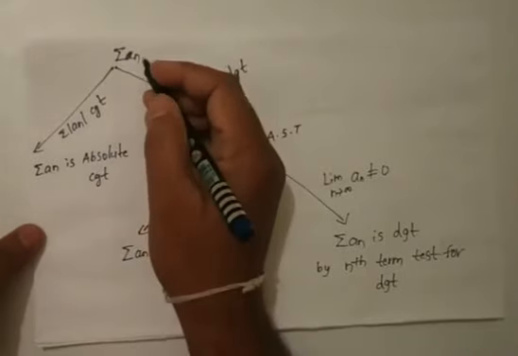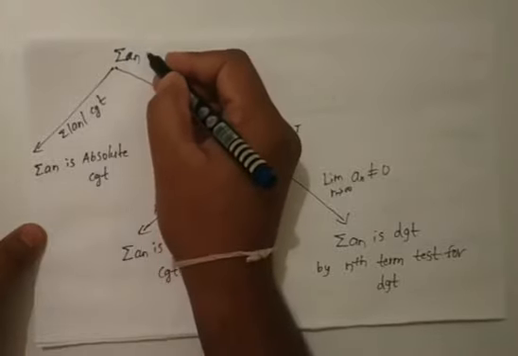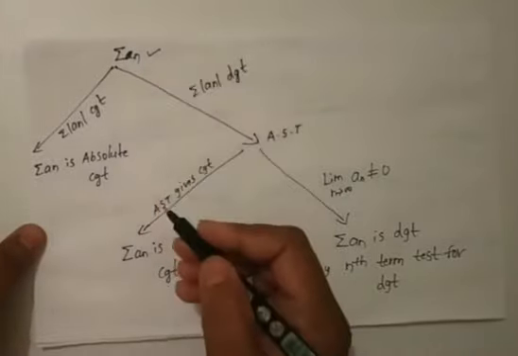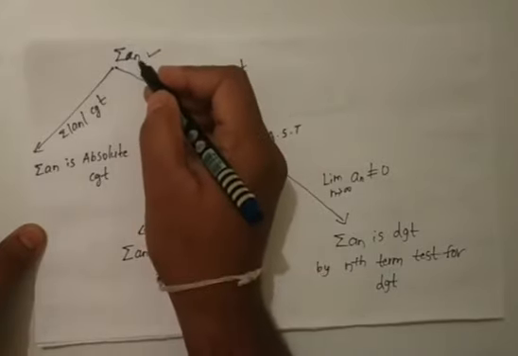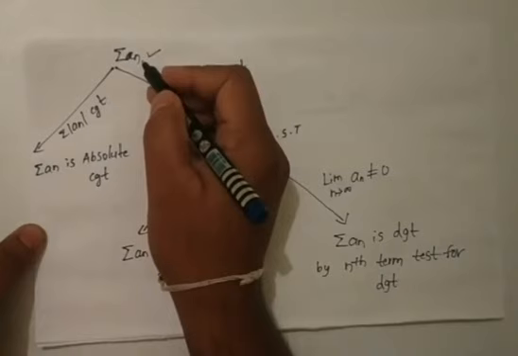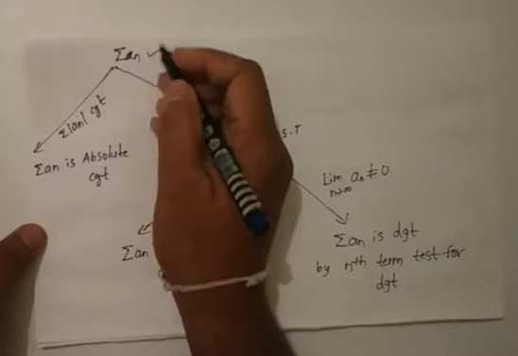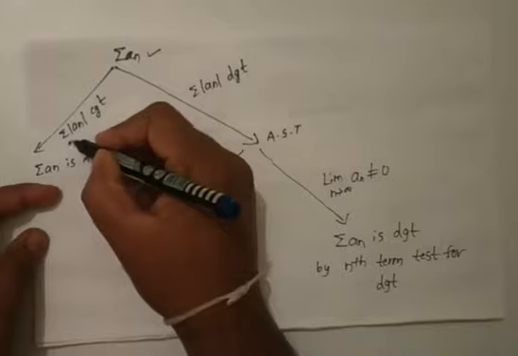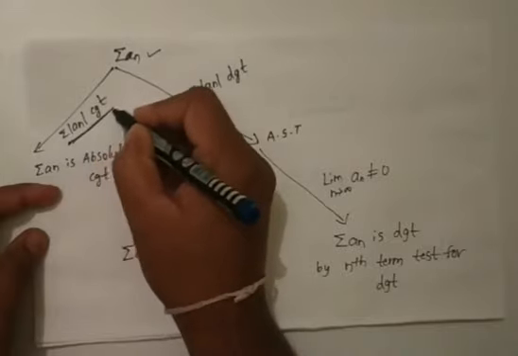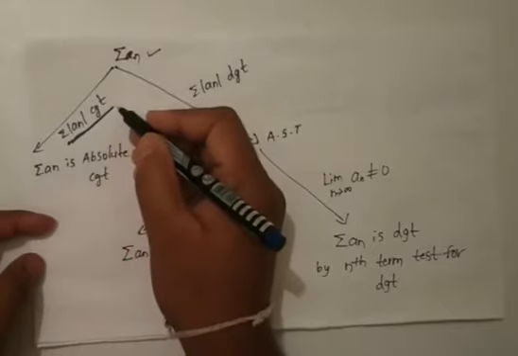Okay students, let us consider summation an a given series. Please listen very carefully. Let us consider summation an a given alternating series, or any series. Then suppose summation modulus of an is convergent.